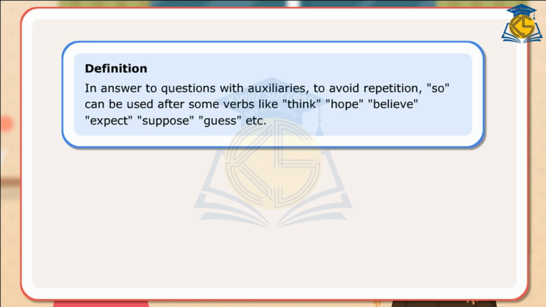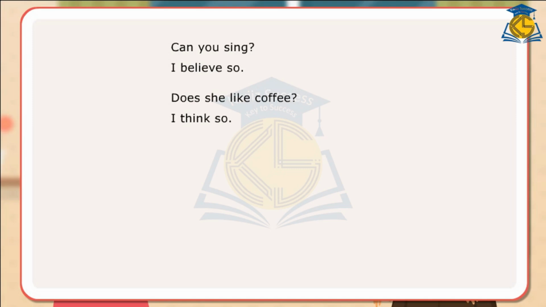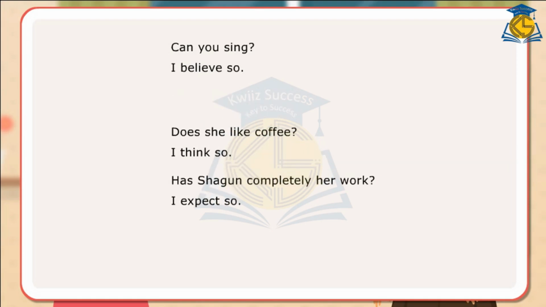Let us look at a few questions with auxiliaries and their answers. Can you sing? I believe so. Does she like coffee? I think so. Has Shagun completed her work? I expect so. In the first sentence, auxiliary can is used to ask a question, and in the answer, so is used after the verb believe to avoid repetition of the words in the question.